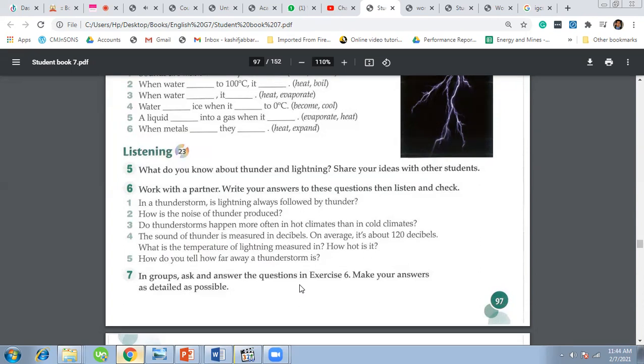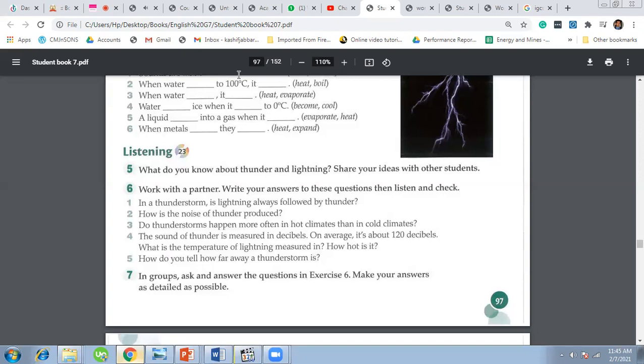The temperature of lightning is measured in degrees Celsius. Lightning is close to 30,000 degrees Celsius. 5. When you see lightning, start counting 1, 2, 3 for each second. Continue counting until you hear thunder. 3 seconds equals about 1 kilometer. So if you count to 6, the storm is about 2 kilometers away. But if you only count 1 or 2 seconds before you hear thunder, the storm is very close. Take care.